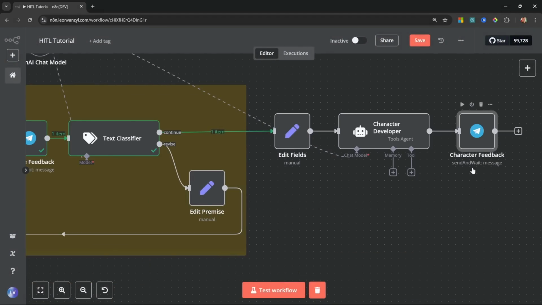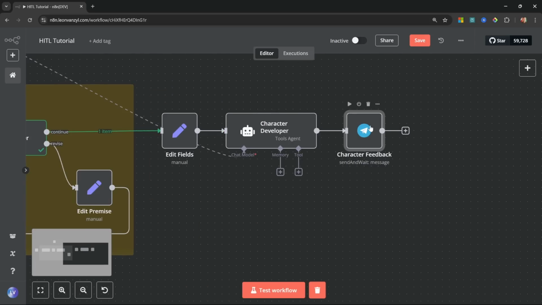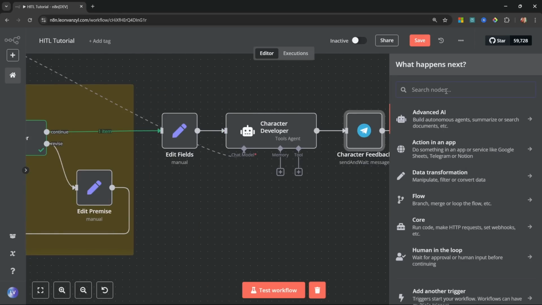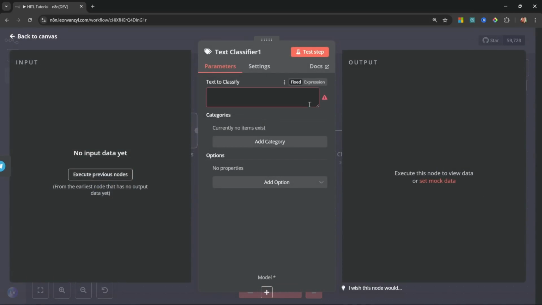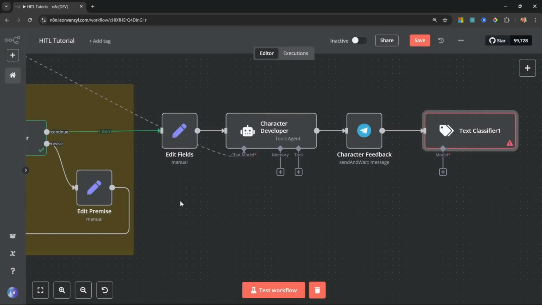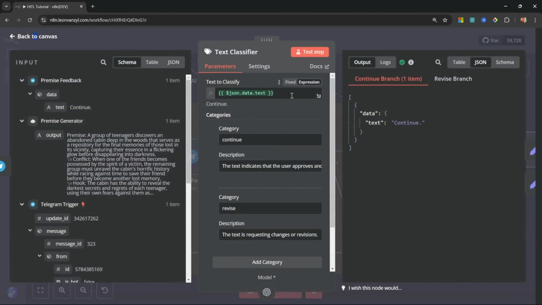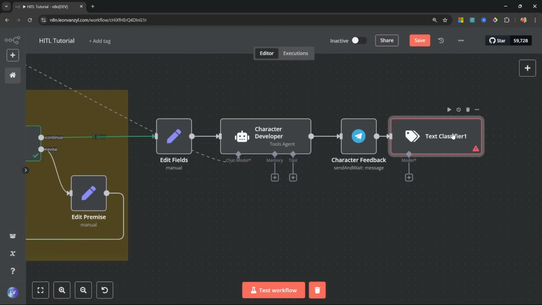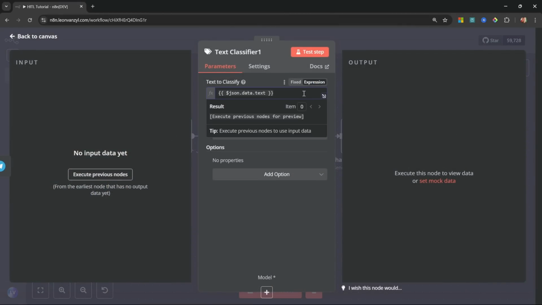And now we'll simply create the same process that we followed for the premise generator. So after we receive feedback, we need to classify that feedback. So let's search for text classifier. And for the text to classify, we can actually take a little bit of a shortcut from this point forward. We can simply go back to this premise generation node and simply copy the values from there. So for the text to classify, I'll copy this value, and in this node, we'll switch over to expression and copy in that value. Cool.